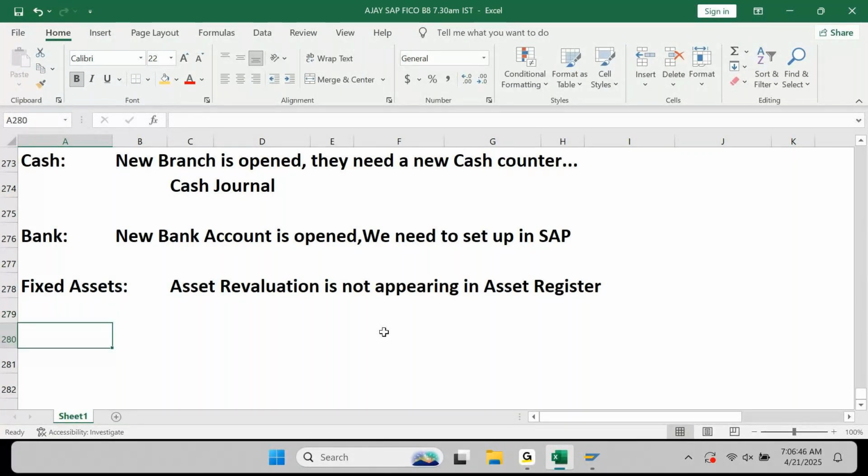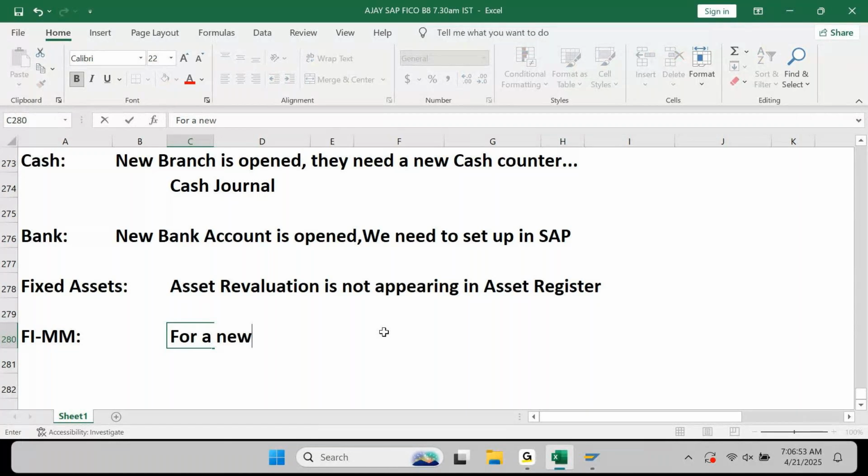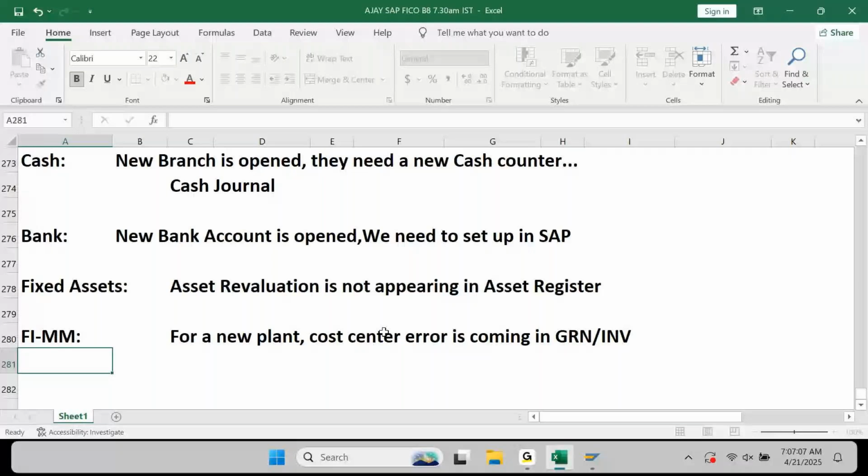Let's say if you take FI-MM, for a new plant, a cost center error is coming in GRN or invoice. When there is a new plant created, you are getting some error. Then we need to understand what could be the reason, how you will solve this problem. Small things I'm writing, not big ones.